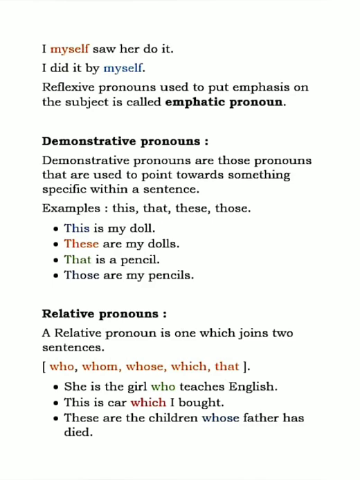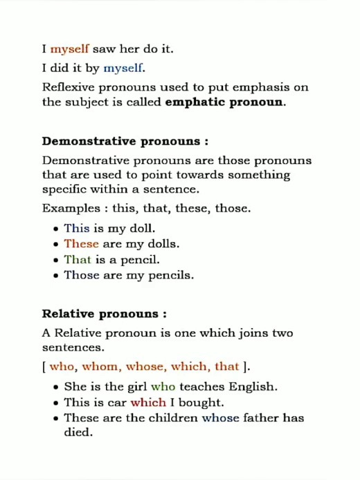Okay, now come to these. Now these is used for plural nouns that are placed near. Okay, so these are my dolls. So here I'm talking about more than one doll. That means it has become plural. Okay, so with plural nearest objects, we will use these.